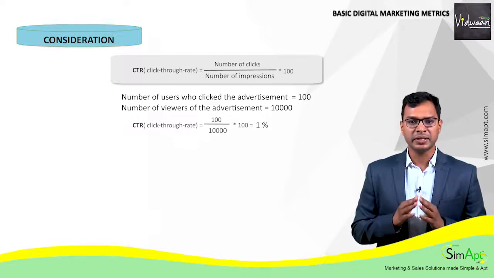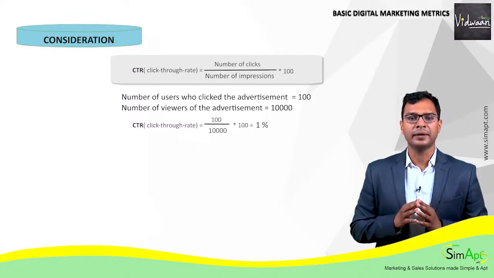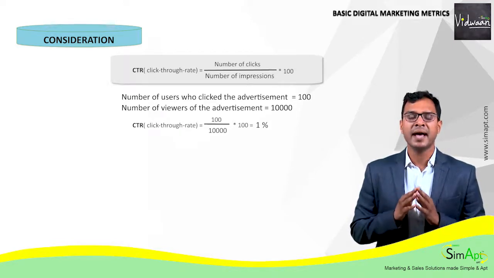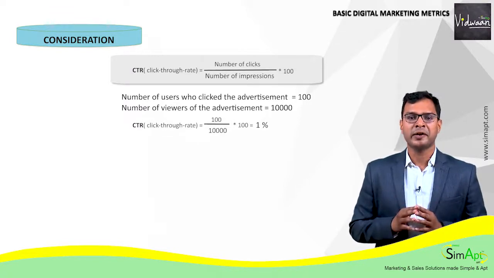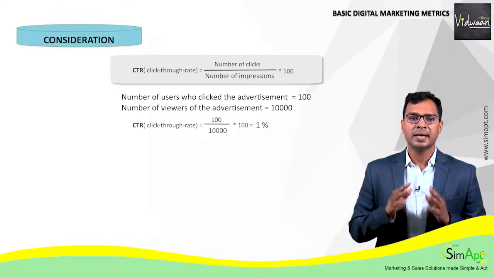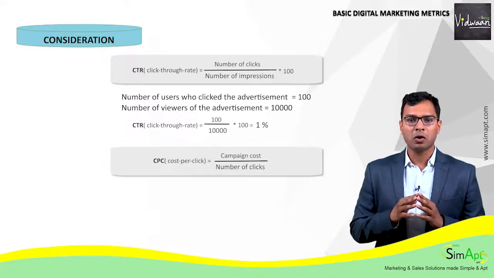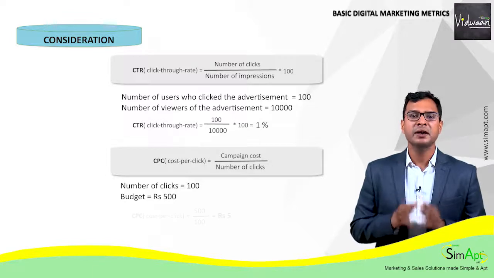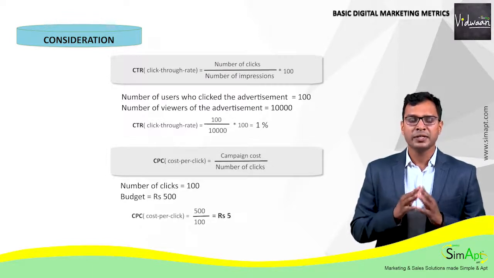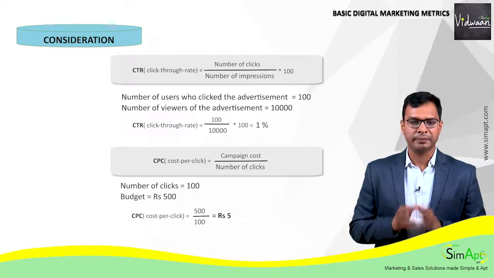Like in case of impression and CPM, in this case also the cost of every click is calculated. It is measured by a metric known as cost per click, abbreviated as CPC. Since it's a cost, it's expressed in monetary terms. CPC equals campaign budget divided by the number of clicks. For example, if the overall cost incurred to generate 100 clicks is rupees 500, then CPC is 500 divided by 100, which is equal to rupees 5. Thus in this case, CPC is INR 5.